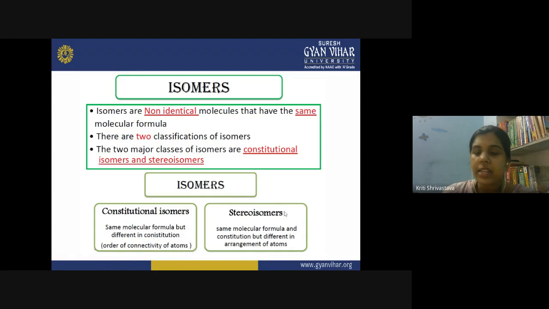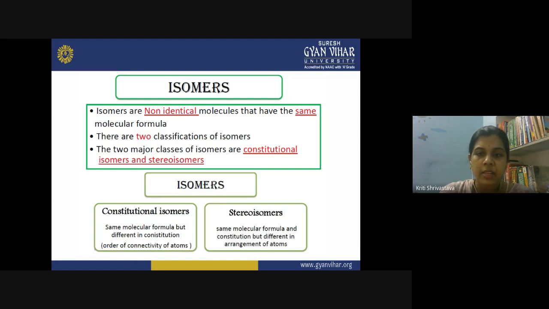Then the second type of isomerism we can have is stereoisomers. In this case we have the same molecular formula, therefore they are isomers, and they can have the same type of bonding as well. But the only difference is the arrangement of atoms in three-dimensional space. This makes a difference here, and now the two isomers show different properties.